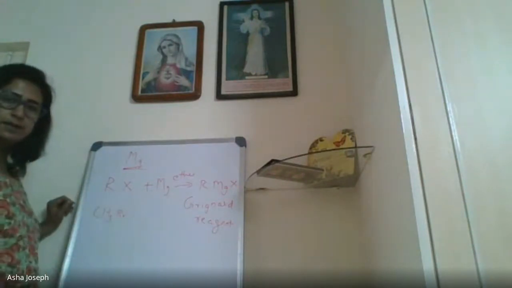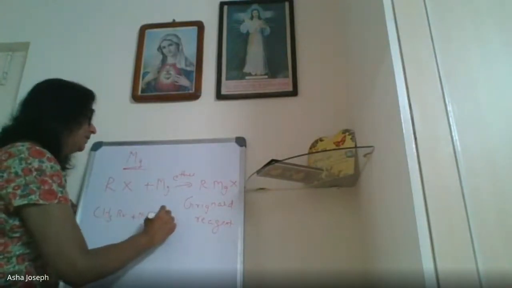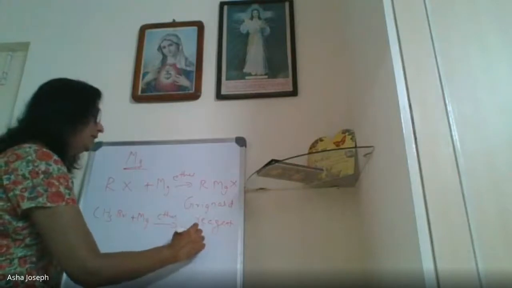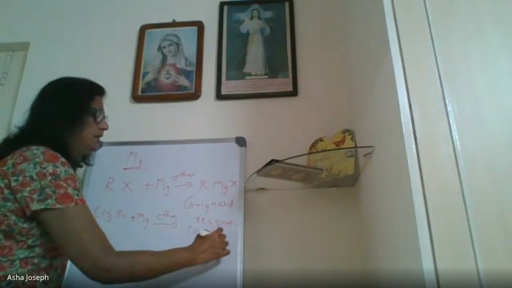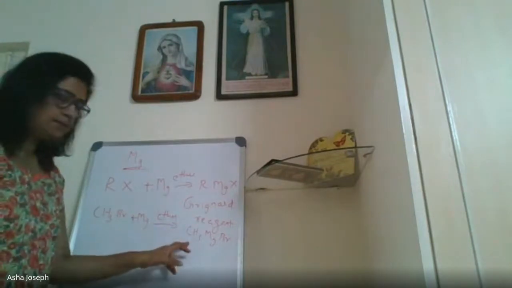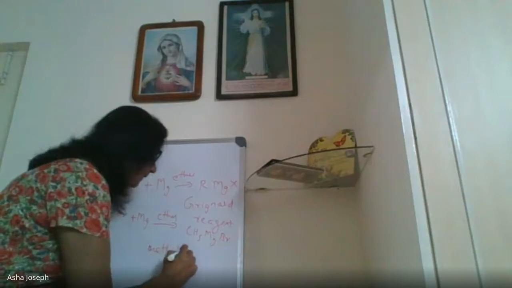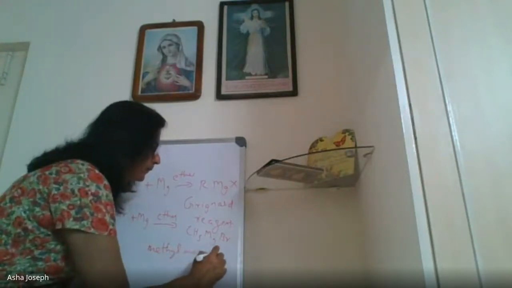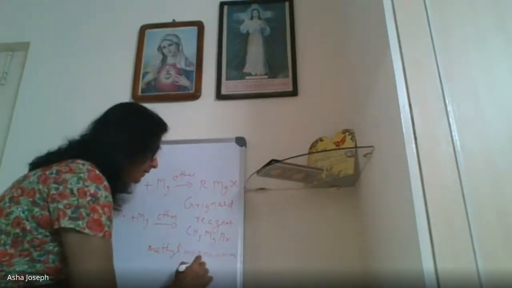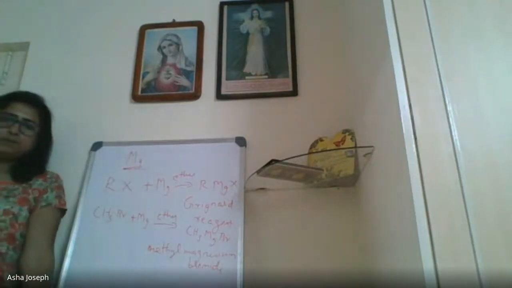This is an alkyl halide. It reacts with magnesium in presence of ether, and you will get CH3MgBr. This is a methyl group, methyl magnesium bromide. That is a Grignard reagent. Okay? All of you understood?